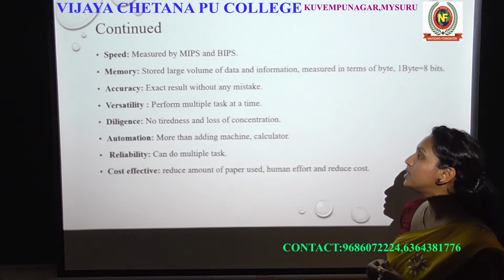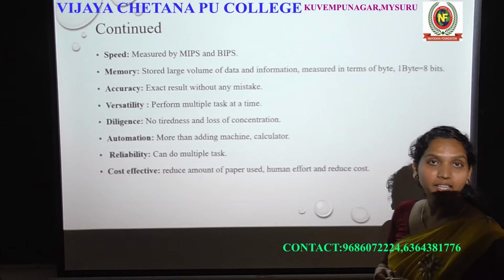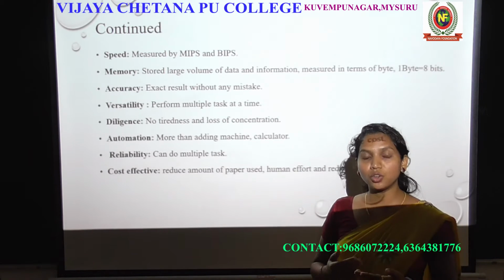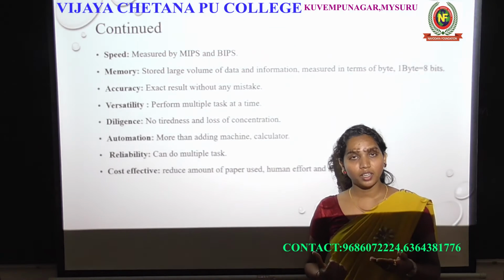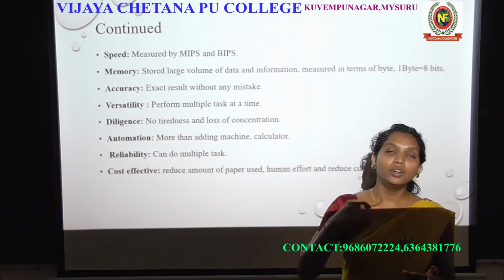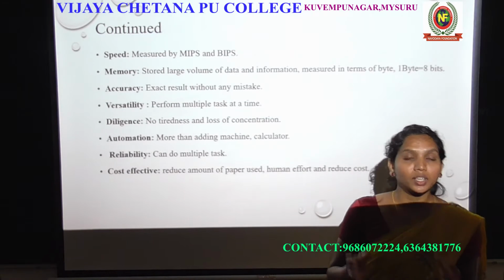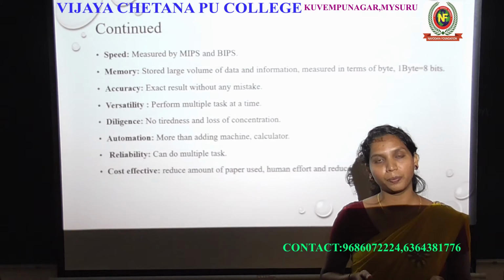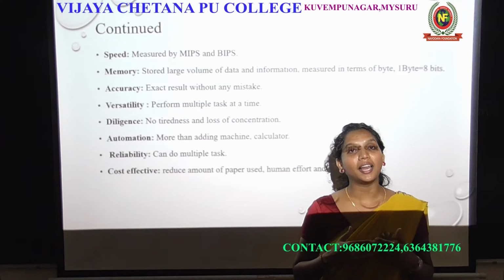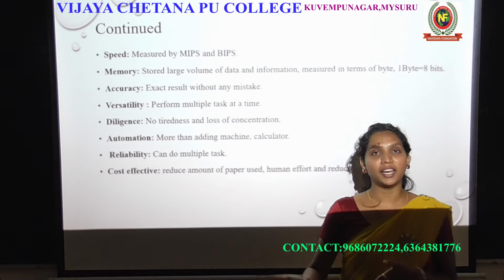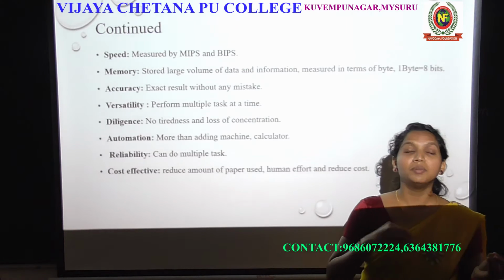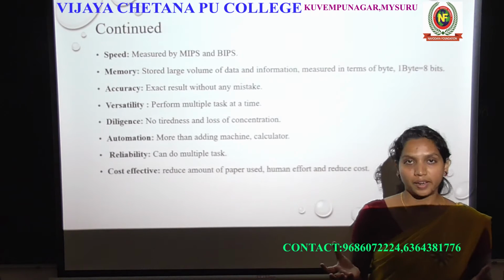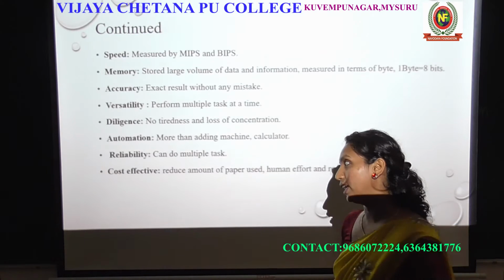It performs multiple tasks at a time, right? For example, in your mobile, you can use an application, you can listen to some music, right? You can do some other work, which means at a time you can do 2 or 3 works in one computer. That is multi-talented. So it's versatility. This gives the multi-purpose of the work, right? That is about the versatility.